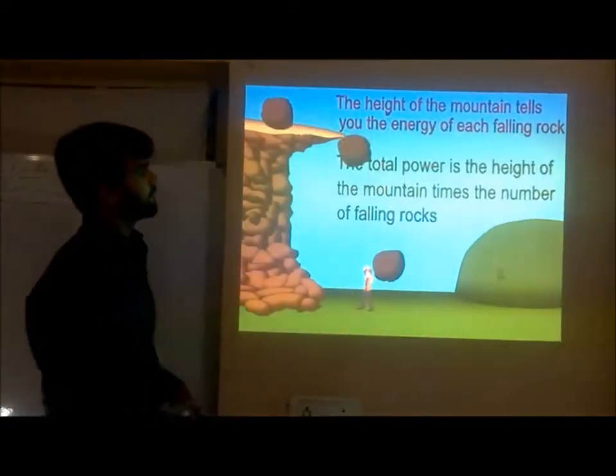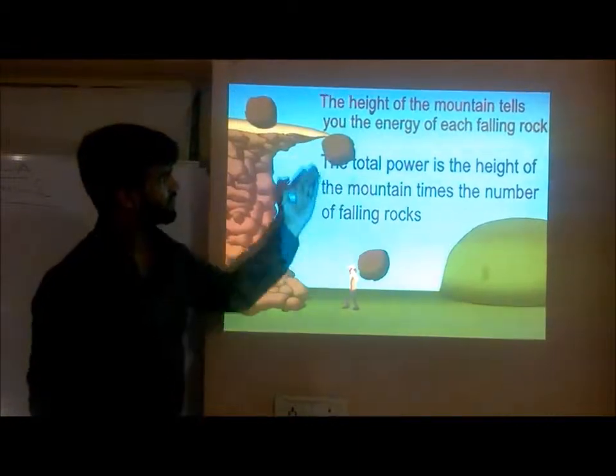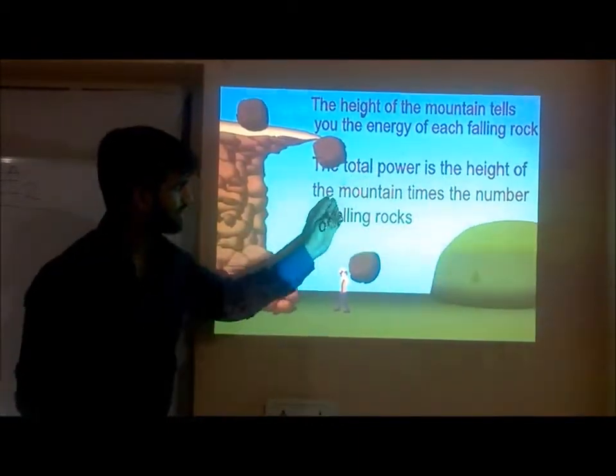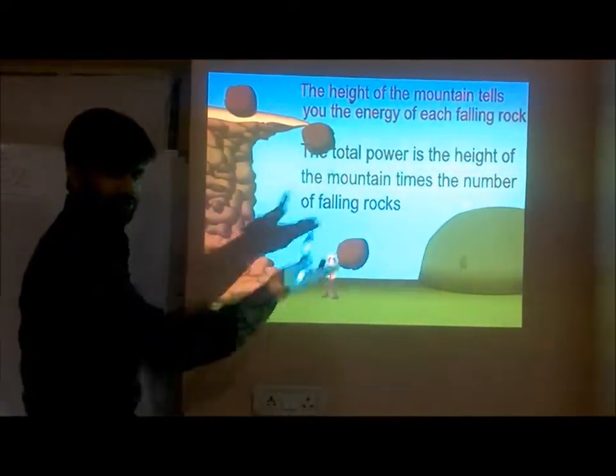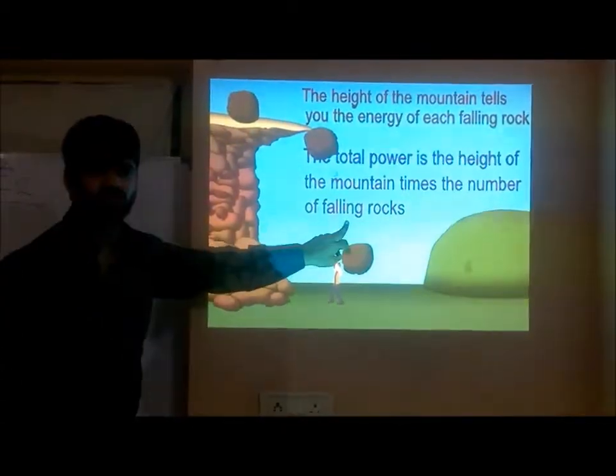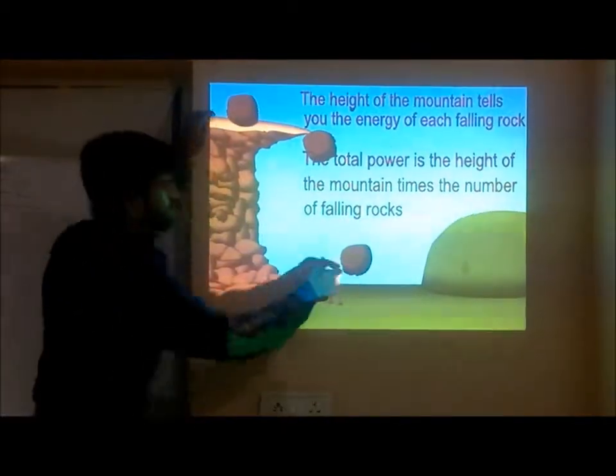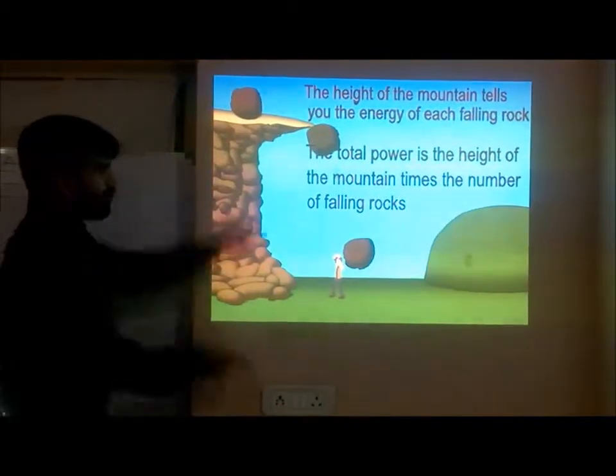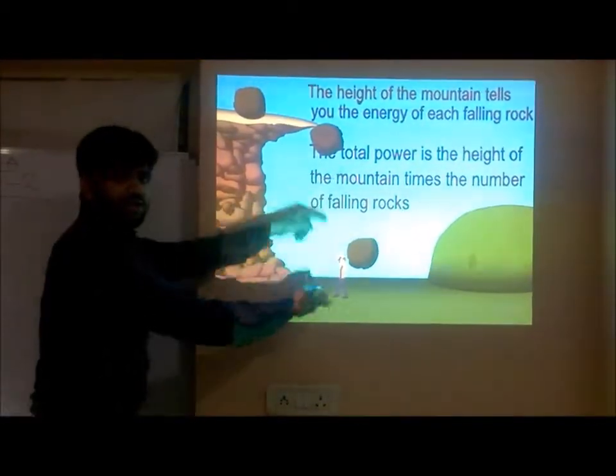Next point. That's what I am saying. The height of the mountain tells the energy of the falling rock. Total power is the height of the mountain times the number of rocks falling. Power P equals VI. Height of the mountain into falling rocks is power. Voltage into flow of electrons, current, is power. Next slide.